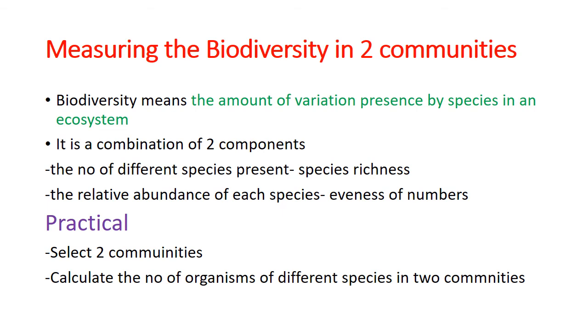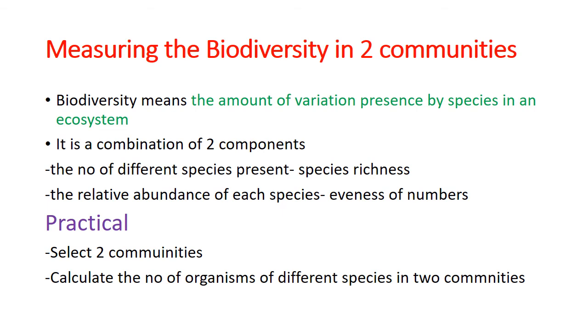The second one is the relative abundance of each species, which means even numbers of the different species should be there. So these two criteria are needed to fulfill the term biodiversity: richness of species, and evenness of numbers of species.